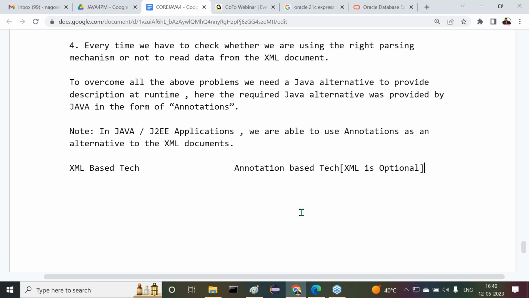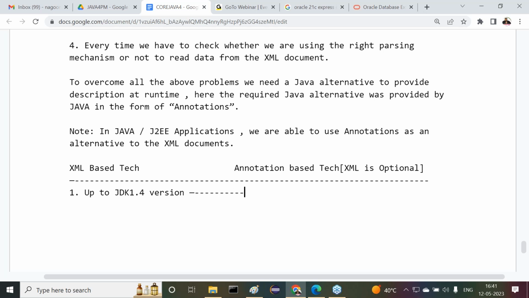But now I want to give some clarity on which technologies are using XML and which technologies are using annotations. Now we have to understand this clearly. If you observe carefully, up to JDK 1.4 version, it is purely XML-based. Now, right from JDK 1.5 version, what we are able to get is as follows.